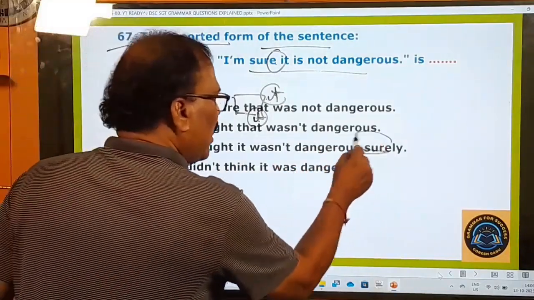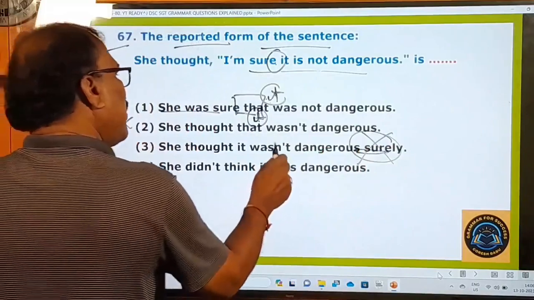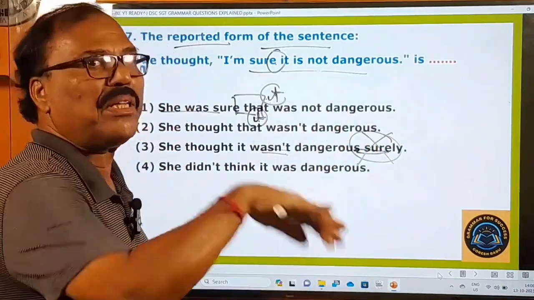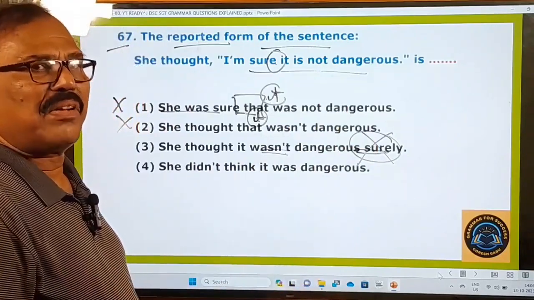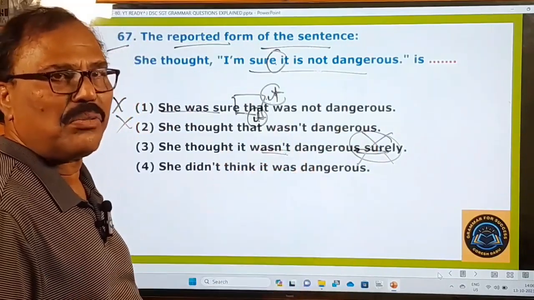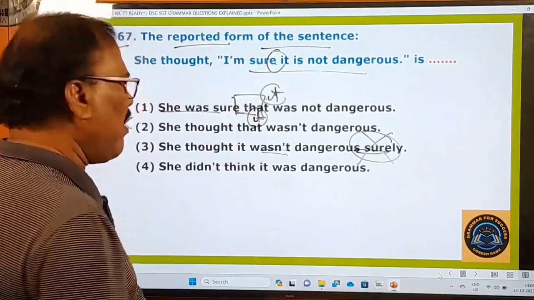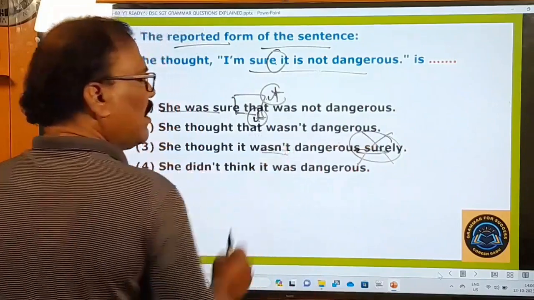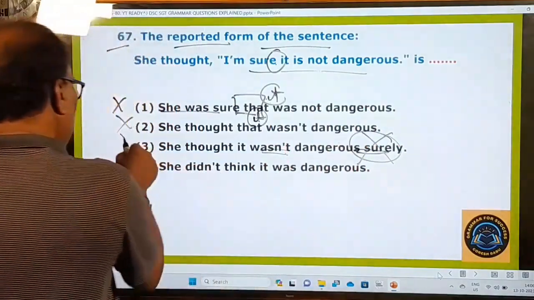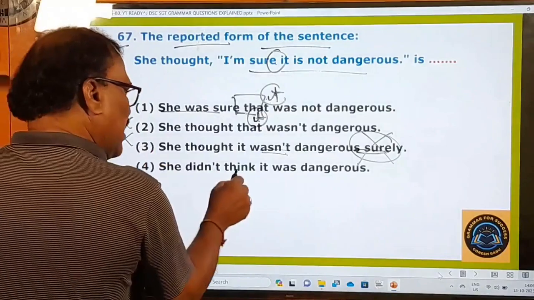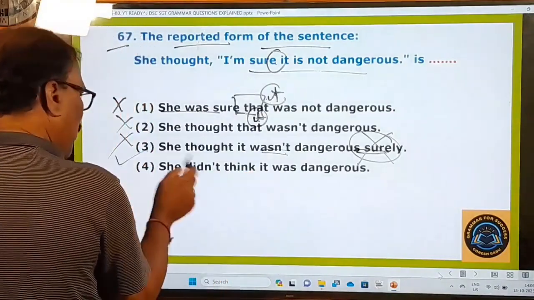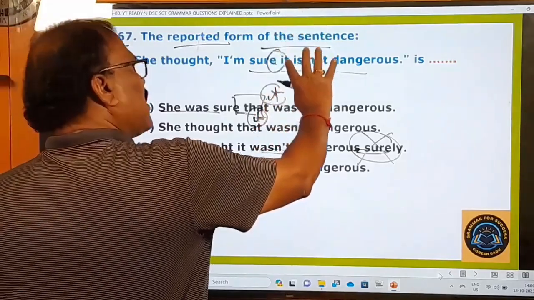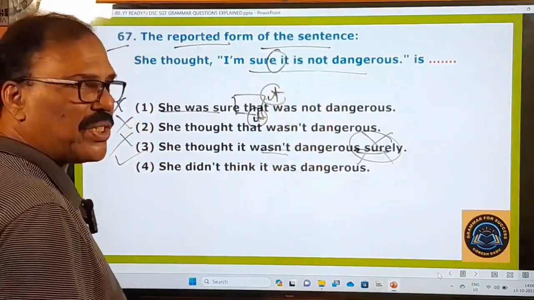Surely is given wrongly here, because when you are talking about a negative thing, why use surely? తప్పకుండా ప్రమాదభరితమైంది కాదు. తప్పకుండా ఎందుకు ఎవరైనా అంటారా? Why saying surely? This is a positive word and this is a negative word. These two words cannot go together, and that's why this third sentence is also wrong. And here see, she didn't think it was dangerous. This is your answer. This is how you have to change this direct speech sentence into indirect speech.